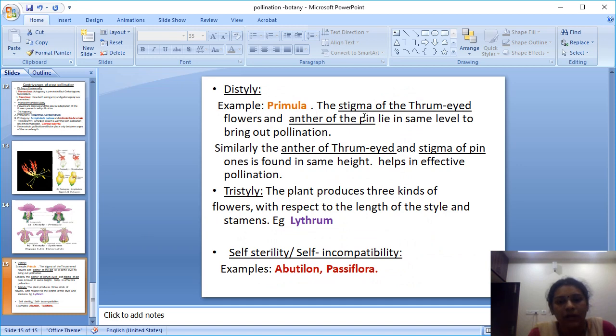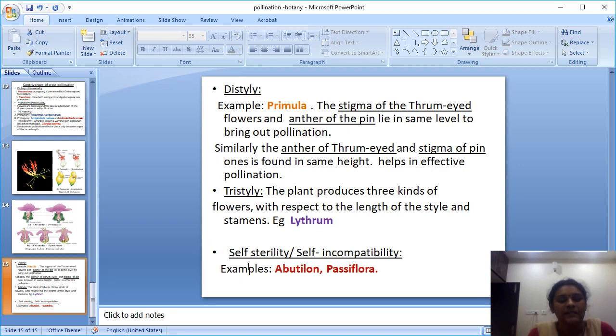Distyly example Primula: the stigma of the thrum-eyed flower and the anther of the pin-eyed flower lie at the same level, so it brings about pollination between them. Tristyly: the plant produces three kinds of flowers with respect to the length of style and stamen.